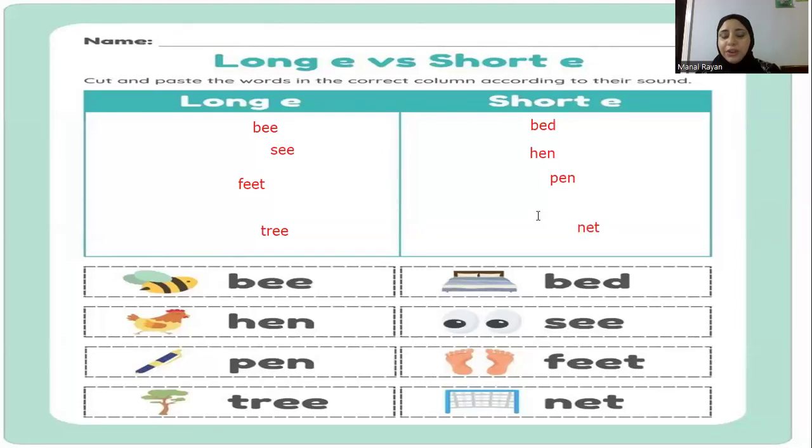So now you know the difference between short E and long E. It can be double E or EA. Okay, let's go to the next slide.